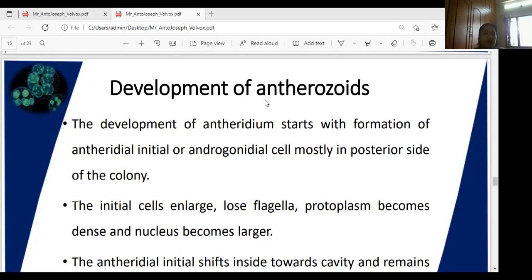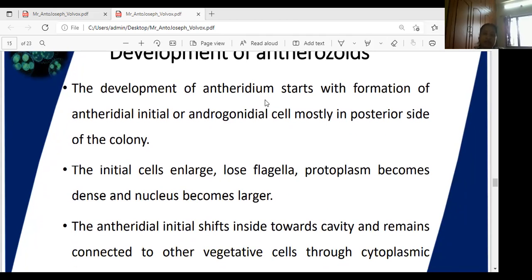How does the anthrozoid develop? First, I'll explain the development of the anthrozoid. In the posterior cells of the colony, the reproductive or gametangial cells are produced. The development of the antheridium starts with the formation of the antheridial initial. The cell which undergoes division is the one that develops into the antheridia. In the case of the female reproductive organ, I'll explain the oogonial initial when we come to oogonia development.